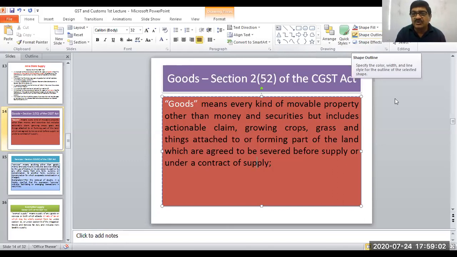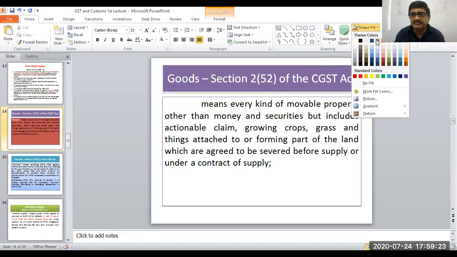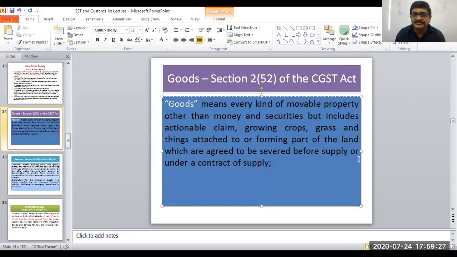Is your question answered or do I need to explain further? Casual taxable person, I was talking related to that only. So if I am a casual taxable person and I'm supplying to any kinds of people, and a tourist has come and he has taken goods from me, that will be intrastate only, right? That will be intrastate supply.